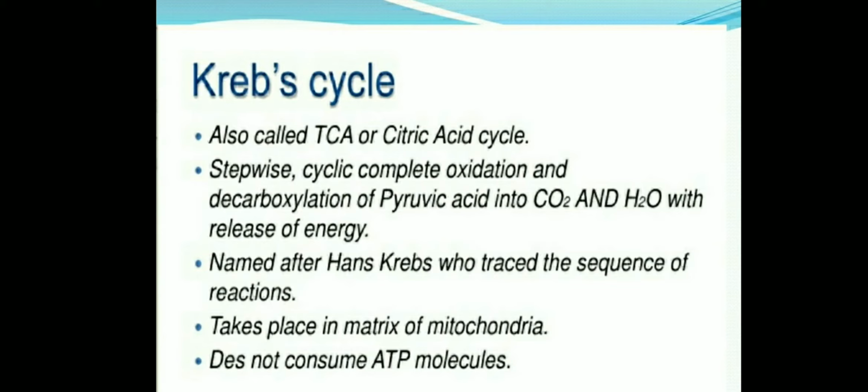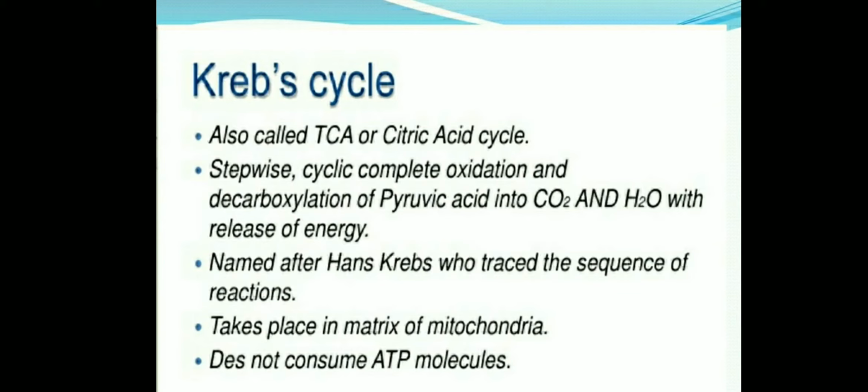It is the cyclic complete oxidation and decarboxylation of pyruvic acid. Pyruvic acid gets completely oxidized and decarboxylated into CO2 and H2O with the release of energy. So in this process, CO2 and H2O are formed along with the release of energy.